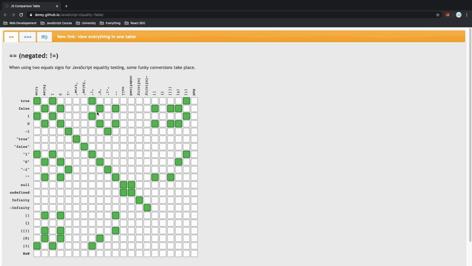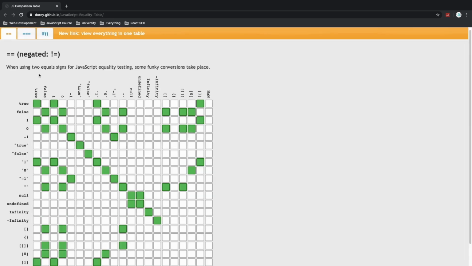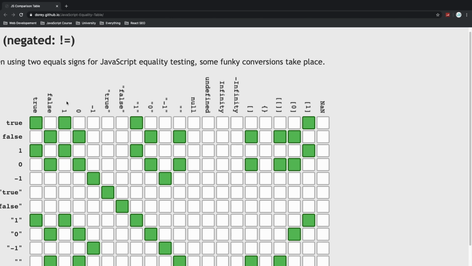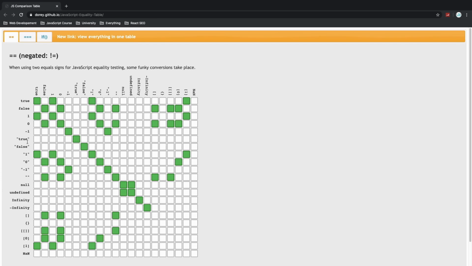In here, we have a table, and in the table, you can see on the top row, we have some values, true, false, 1, 0, -1, and so on. And we have them in the column as well. And in here, each dot tries to compare, with double equal currently, the value from the row to the value from the column. True, when compared to true, is going to be true, correct?